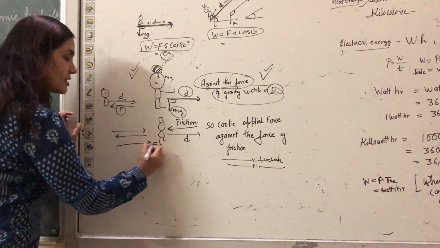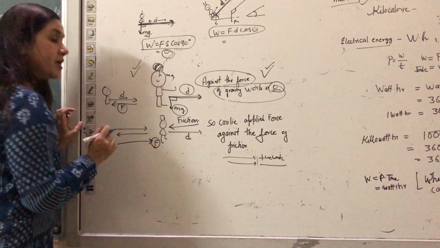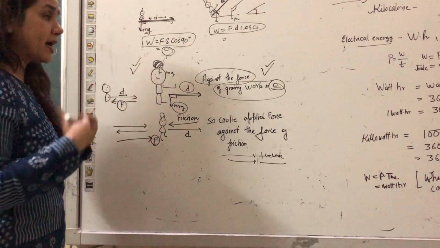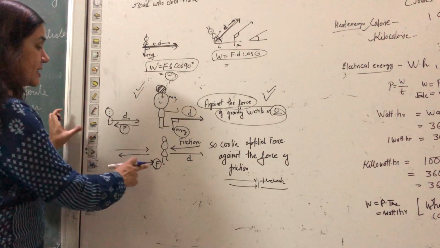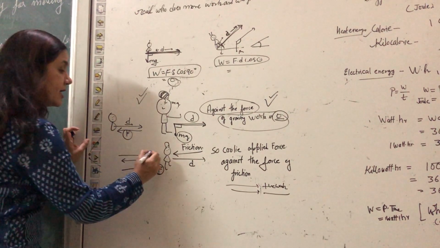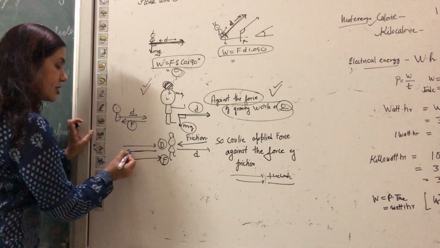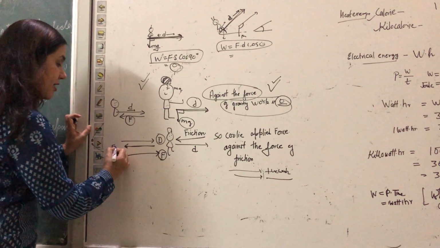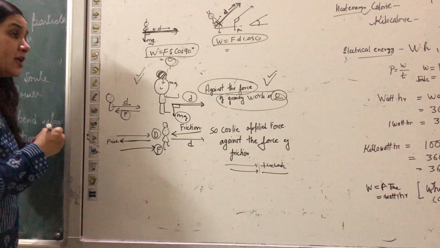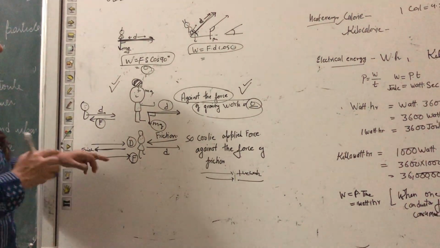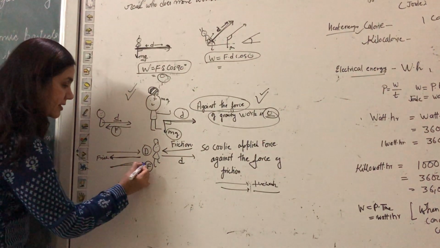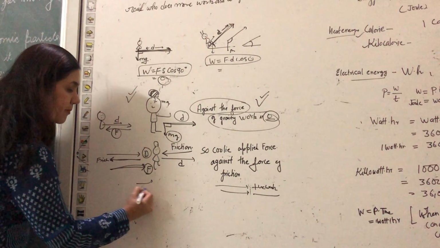So this is the force that is applied by the pulley against the force of friction. That is force, that is mg, and this is the direction of displacement, because the direction of friction is always opposite. So this is the friction, and the pulley applies force against the force of friction, that is this one. So these both are parallel.